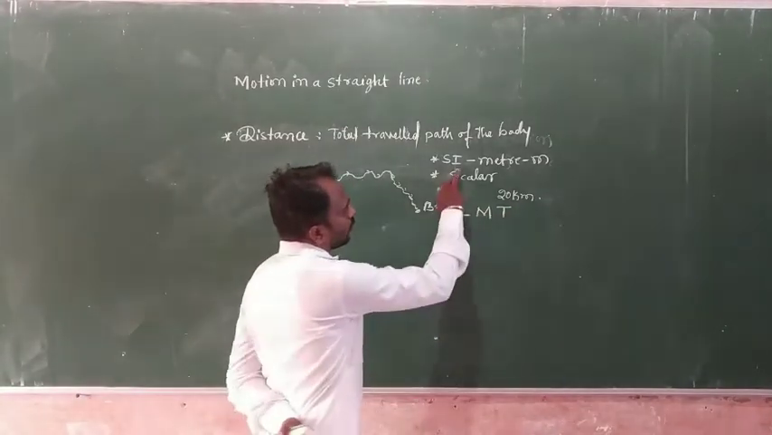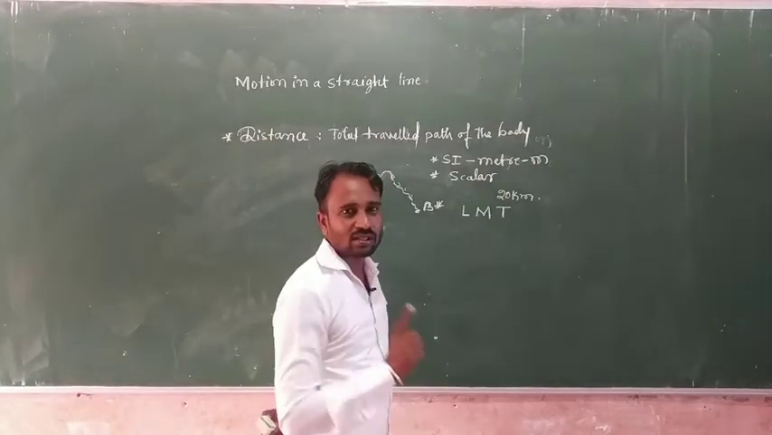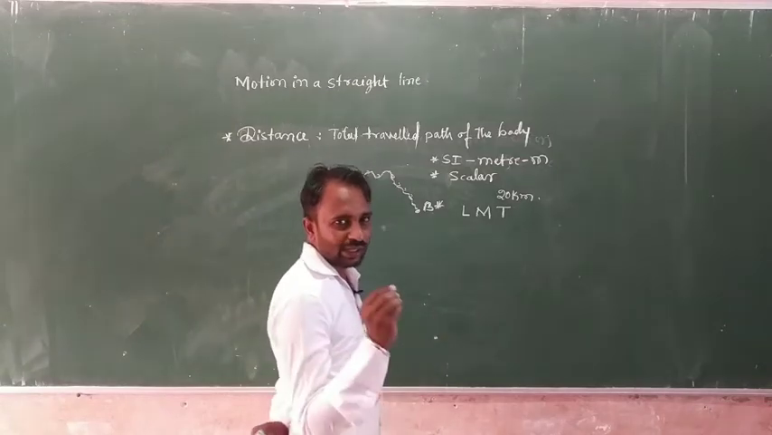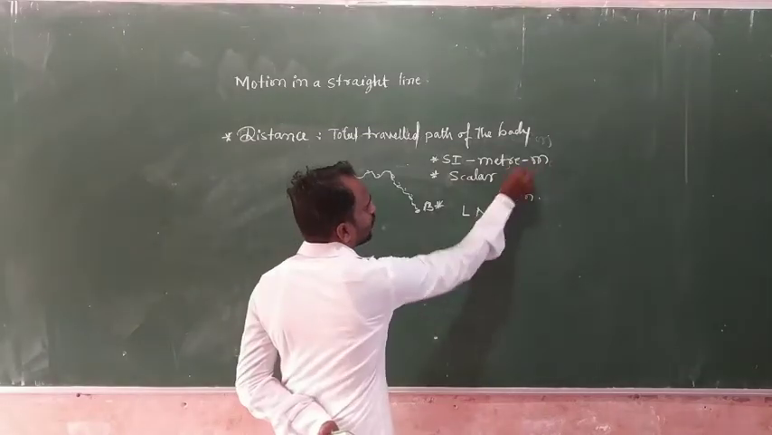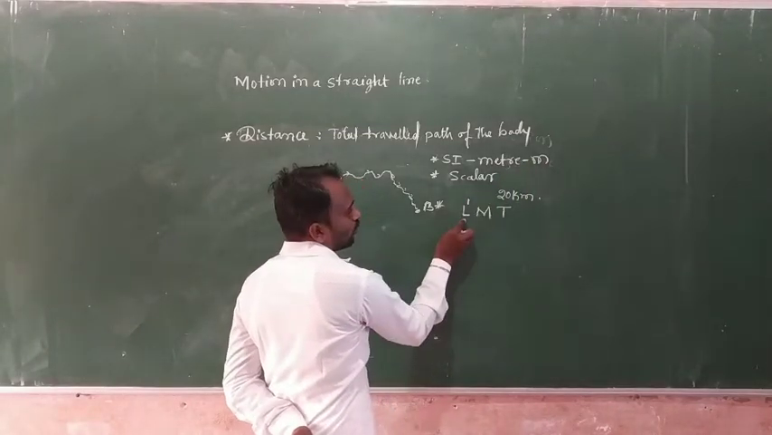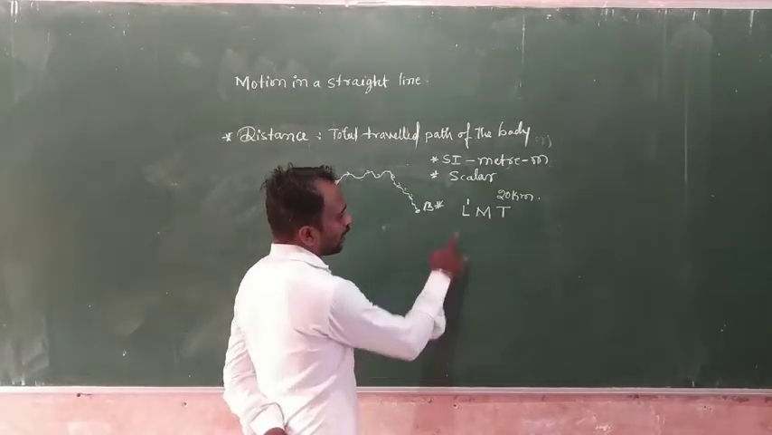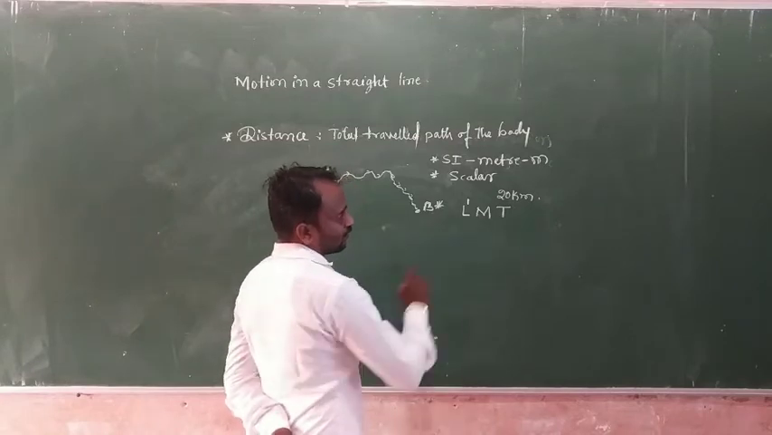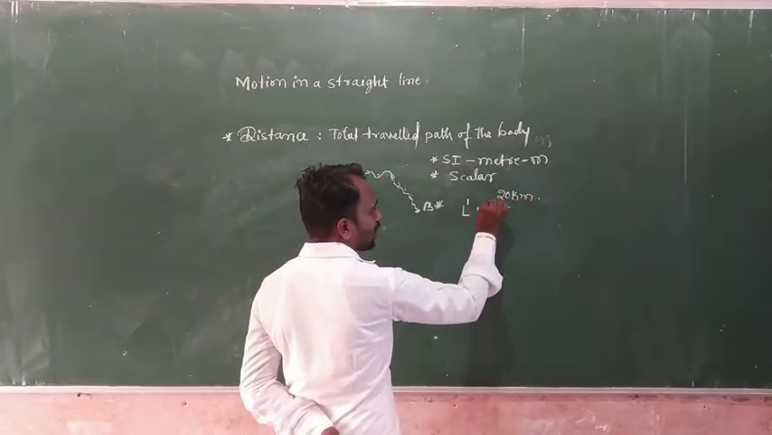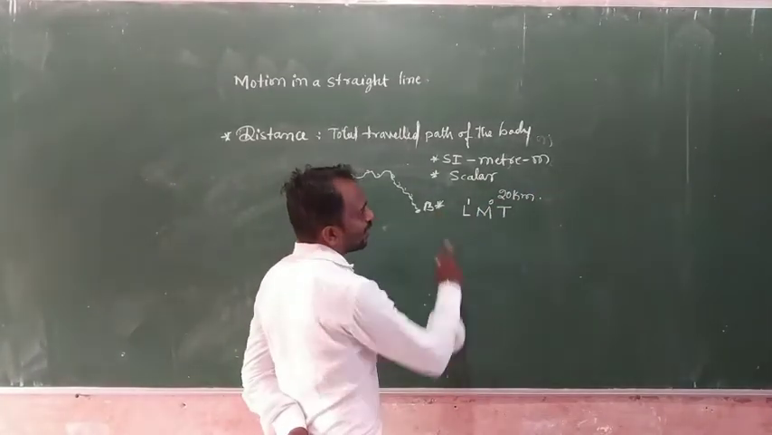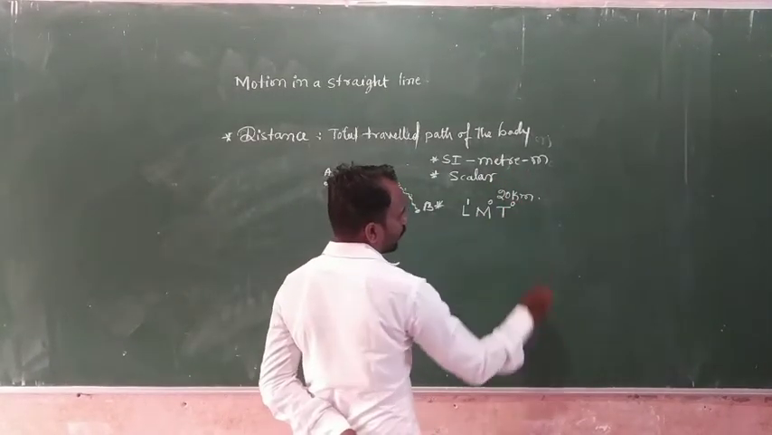Here, distance is measured in meters. Meter means length. So the dimensional formula is L power 1. Why? Because L represents length, M represents mass, and T represents time. Next is M, mass. Here we don't consider any mass, so mass power 0. And we don't consider any time, so time power 0.